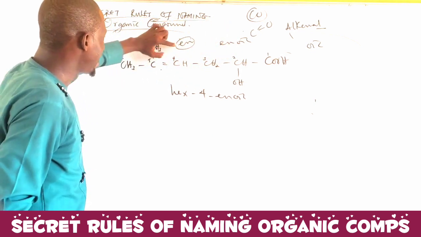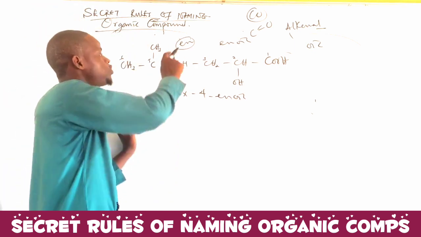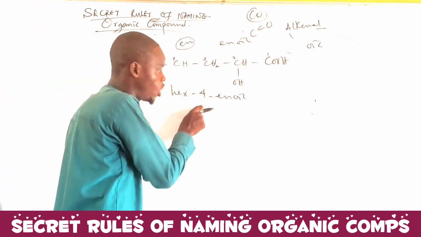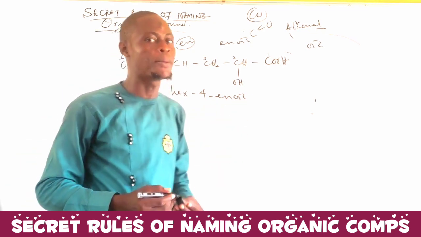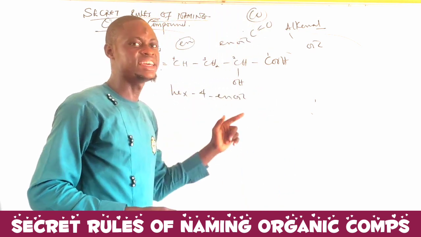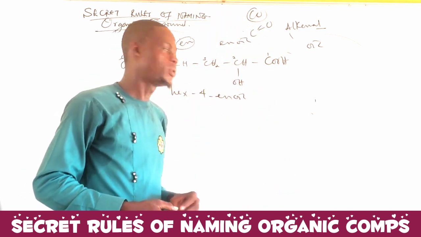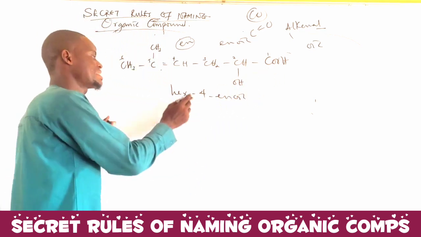But I don't know that en is on what carbon? See, the en is on the 4th carbon. I will need to put the number of the carbon there: 4 en. Actually, the oic is also on a carbon, like the first carbon, but because it's on the first carbon, I just say hex 4 en-oic. Now, that is done.